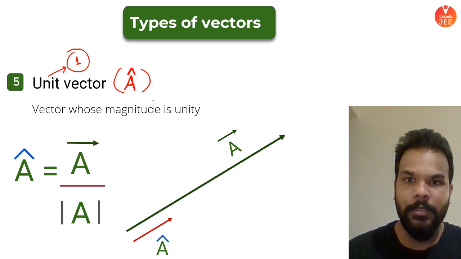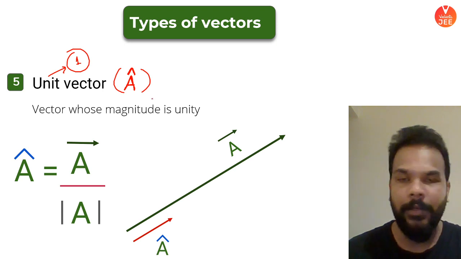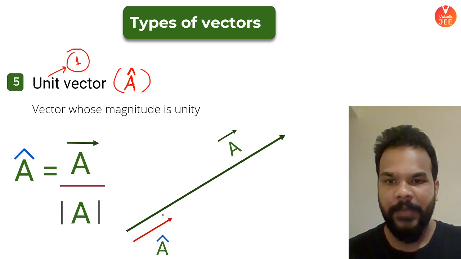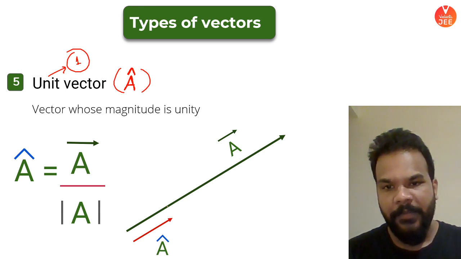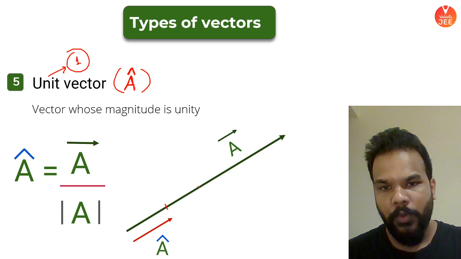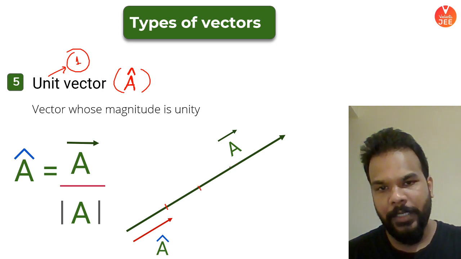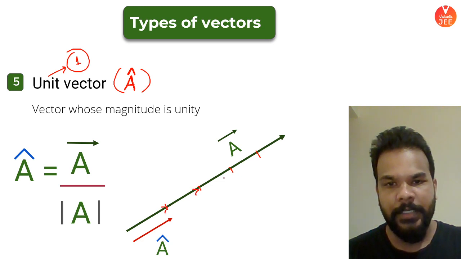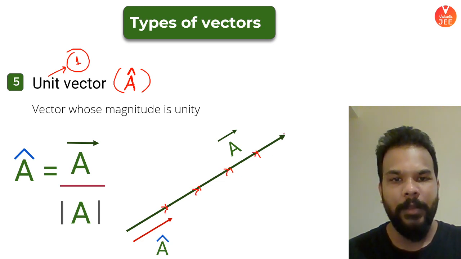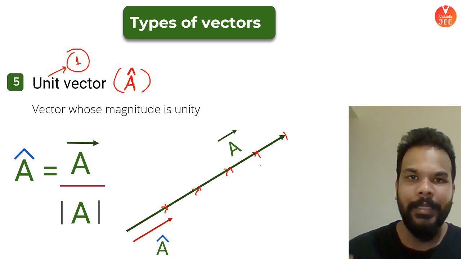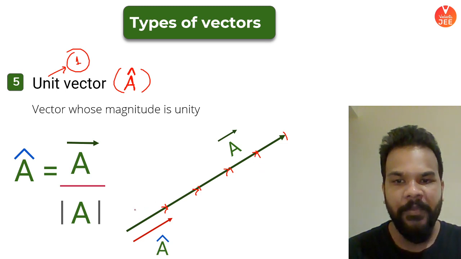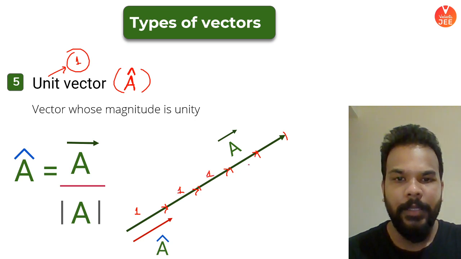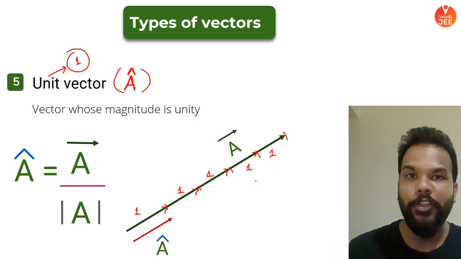This sign over it is basically a cap. If this is vector A, and I divide it into equal portions, each with magnitude 1 in the same direction, then they are all unit vectors along the direction of vector A.